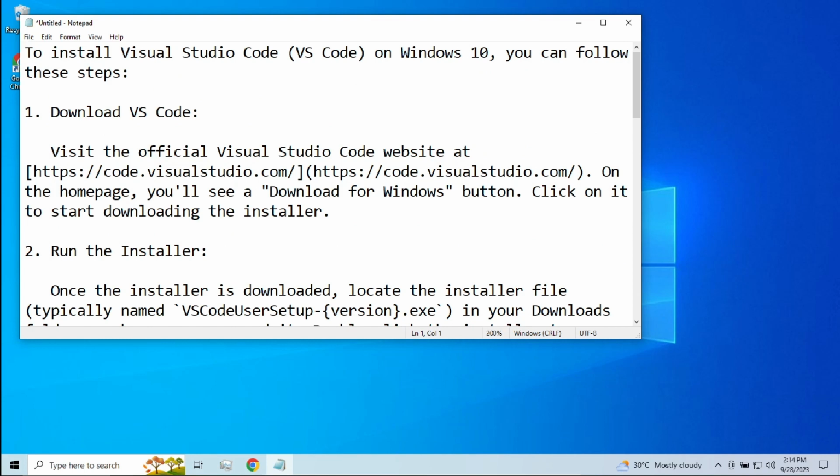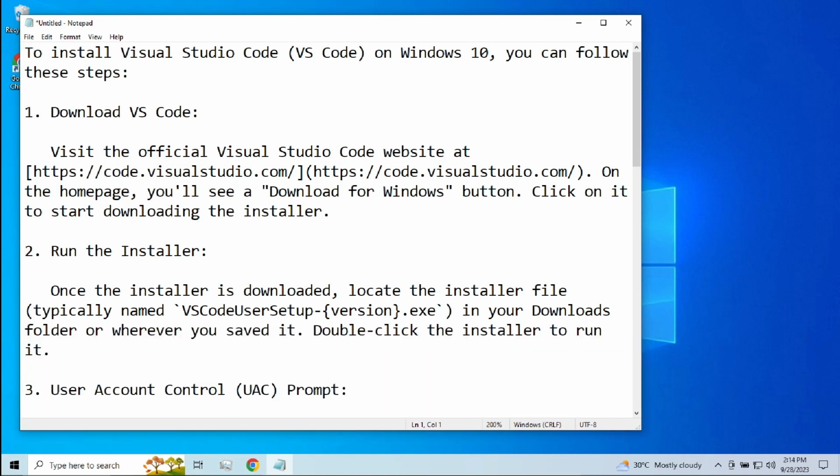So nakikita natin guys sa screen. Ito yung step-by-step process ng pag-install ng Visual Studio Code. So first, we're going to download the Visual Studio Code in the official website. So copy lang natin yung link.